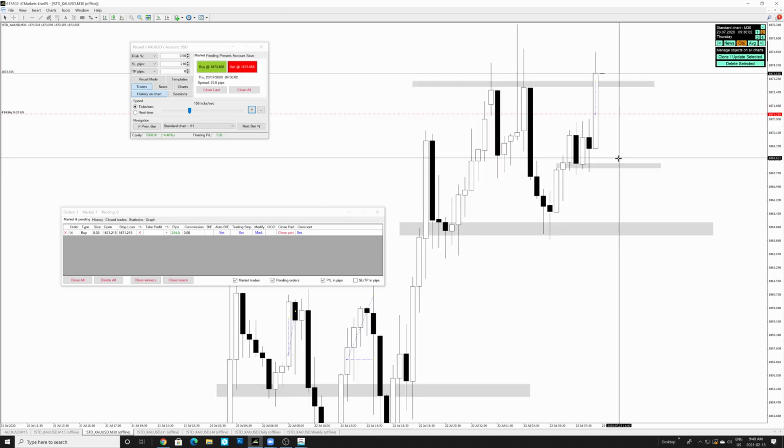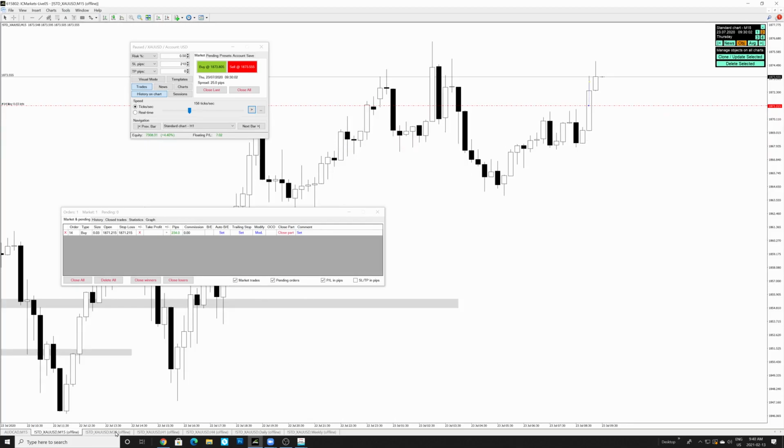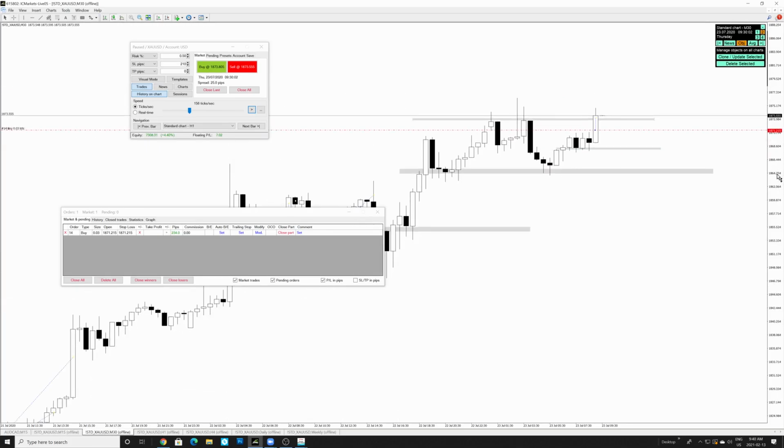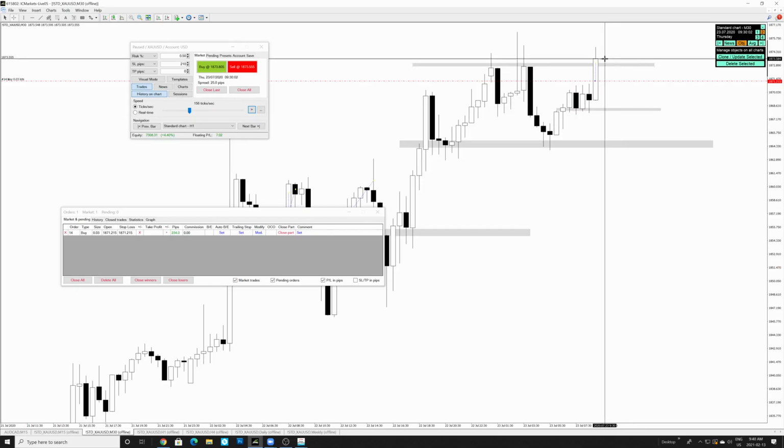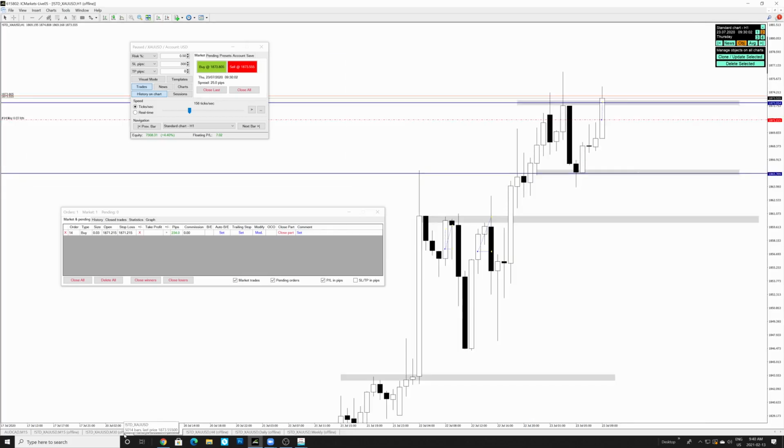So what we're going to do is we're going to add a buy. I think the stop is going to be way too big. Look, yeah, I think the stop is going to be way too big. So what we're going to do actually is we're going to put our stop not below the 30-minute candle, but in the middle of this range, around 30 pips, right? And the reason why we're going to have it at 30 pips is because we're not expecting this 4-hour candle to continue all the way back down. If it's breaking the high, we're anticipating it to continue moving bullish without coming all the way back down to break the low of the 1-hour candle over here.